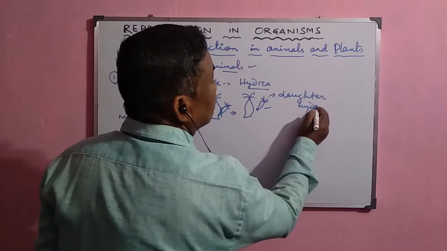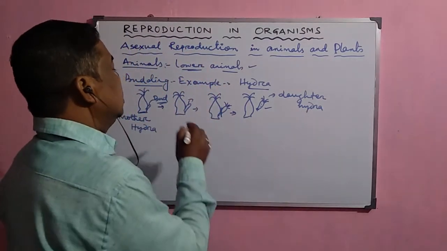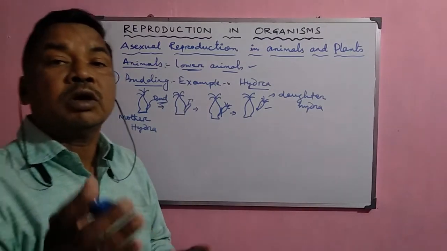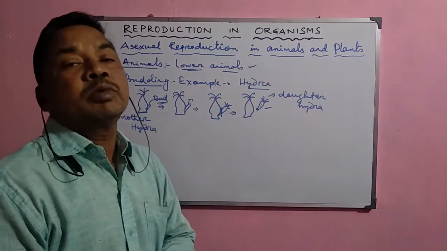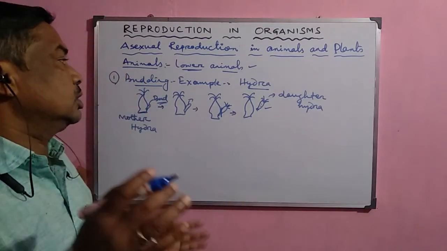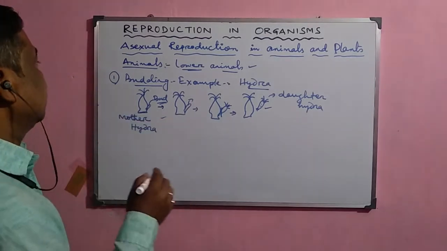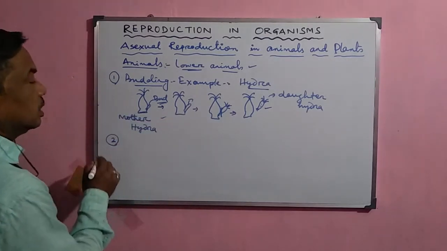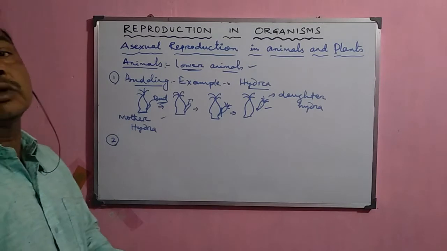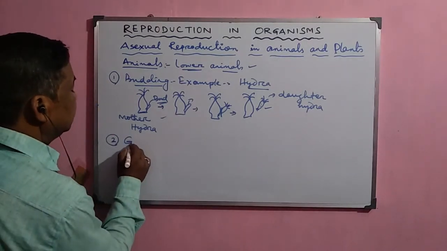Now this daughter hydra is detached from the mother hydra. So this process of formation of a new young hydra from the mother hydra is called budding, and through this budding process it reproduces its young one. Now the second important mode of asexual reproduction which occurs in animals is gamete formation.